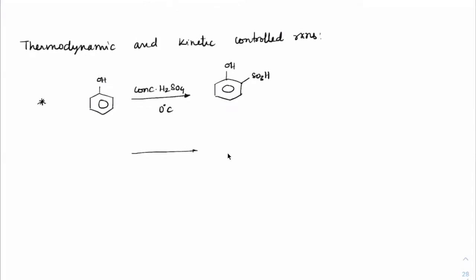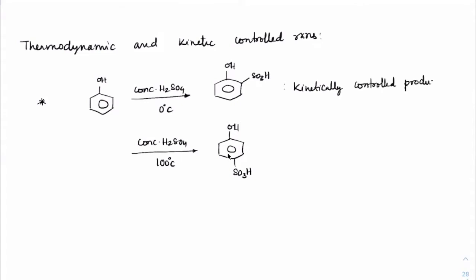While if we take concentrated H2SO4 at 100 degrees centigrade, the SO3H would be formed at the para position. So this is the kinetically controlled product, while this is the thermodynamically controlled product.